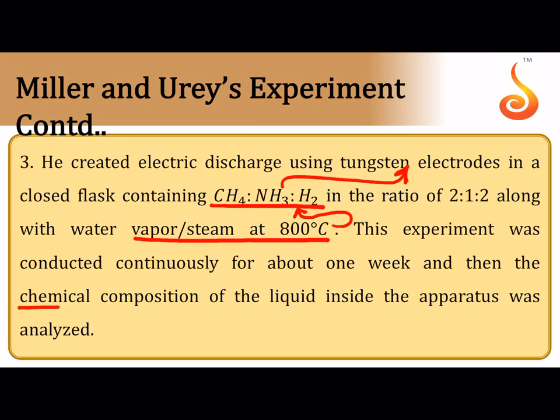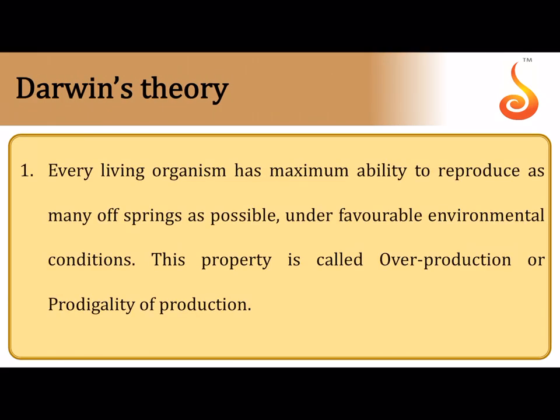On analyzing the chemical composition of that liquid, surprisingly they saw that it contained a lot of organic acids, pigments and carbohydrates, as well as, most importantly, purines, pyrimidines and amino acids, which are all believed to be the simple organic monomers, the building blocks of life. So that was about Urey and Miller's experiment, that is Stanley Miller and his professor Harold Urey, way back in 1953.